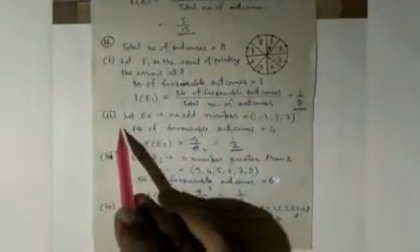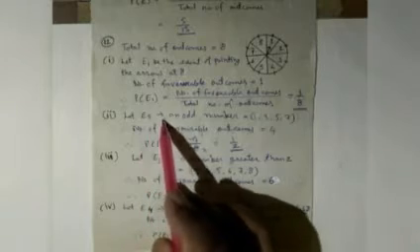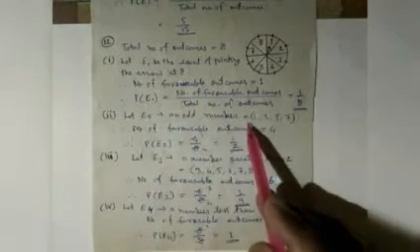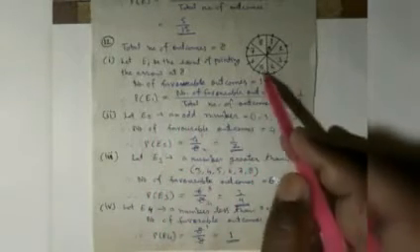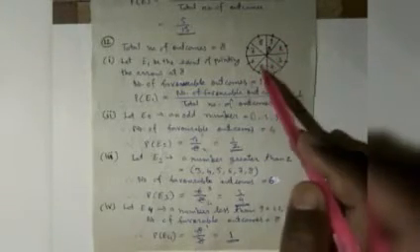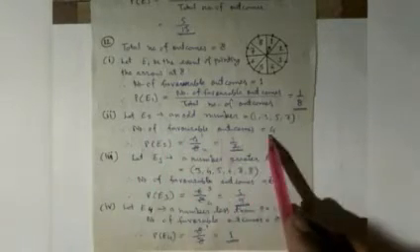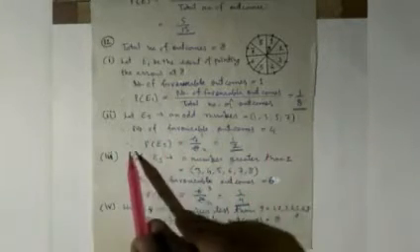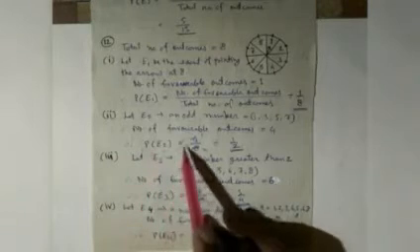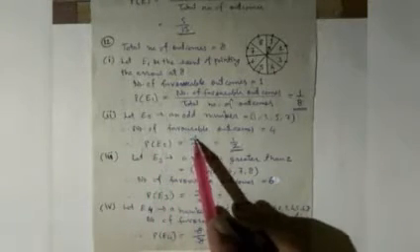In the second part, let E2 be the event of an odd number. So here see, there are only 4 odd numbers: 1, 3, 5 and 7. So the number of favorable outcomes is 4. Hence the probability P(E2) equal to 4 upon 8. On dividing, it will give 1 upon 2.